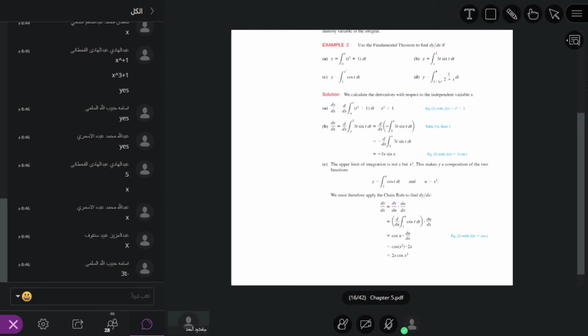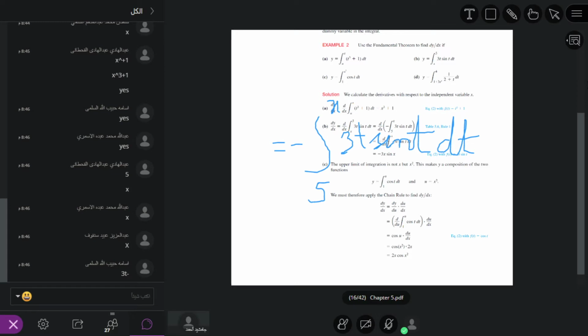Whenever we change the upper limit to the lower limit, a negative sign goes outside. So 5 now becomes the lower limit and x becomes the upper limit. The integrand 3t sin t stays the same.